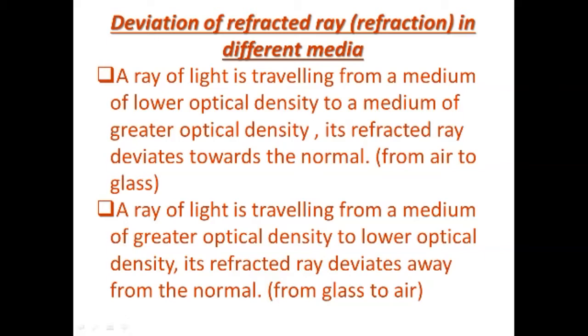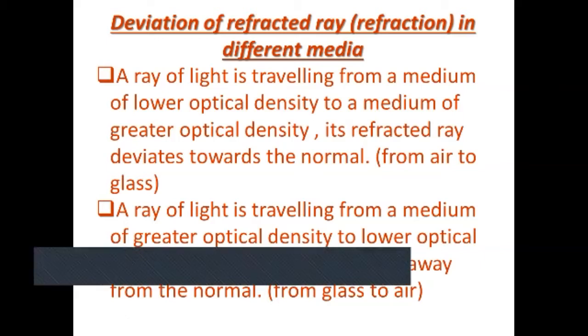These two we have drawn on the table. That is, a ray of light is traveling from a medium of lower optical density, that is the medium air, and this light travels to another medium of higher optical density, and that is glass.